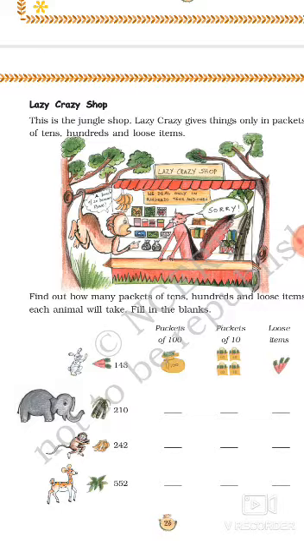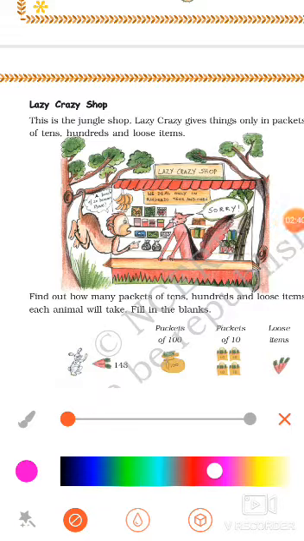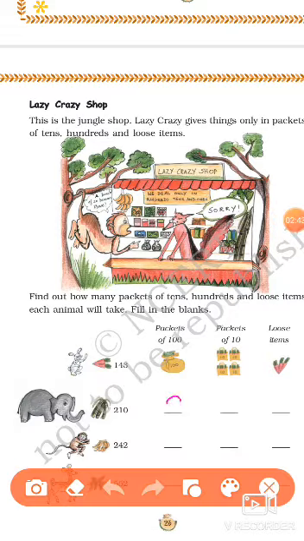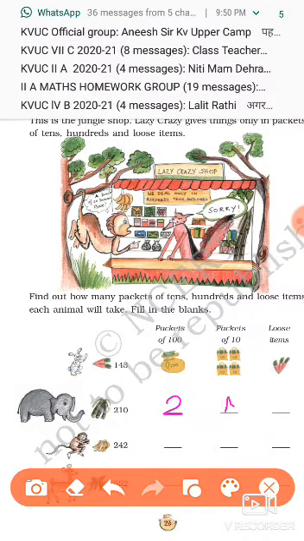Now we'll distribute the other things in this packet. Just see, there is an elephant who wants 210 bananas. So yes, you can divide these 210 into 2 packets of 100 and 1 packet of 10.